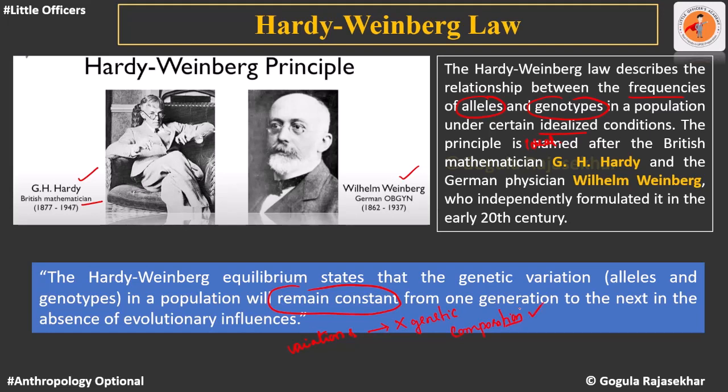Now, since it is a synthesis of both mathematics and genetics, we need to look at the mathematical derivation of it on the basis of the genetic principles that we have earlier learned. Before going into the derivation of the equation, let us look at what the assumptions are, because we are talking about an ideal condition which does not exist in reality. It is a hypothetical situation. So what are those assumptions which create these ideal conditions? Let us look at them.